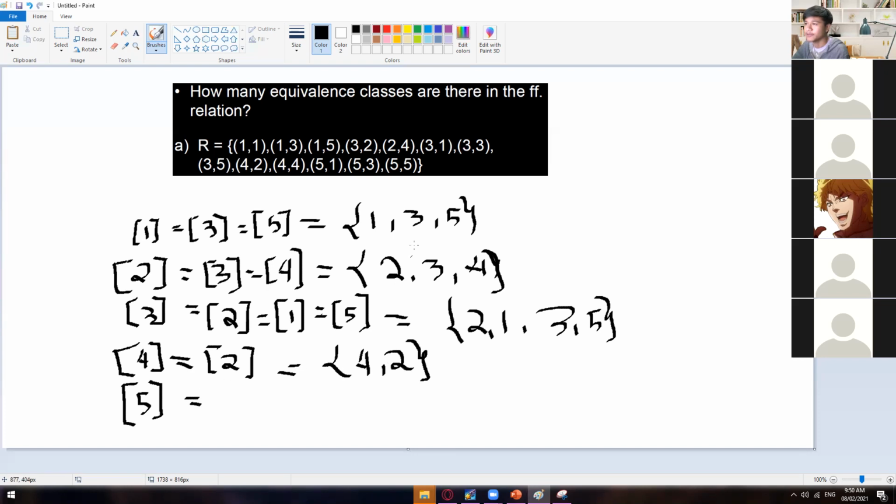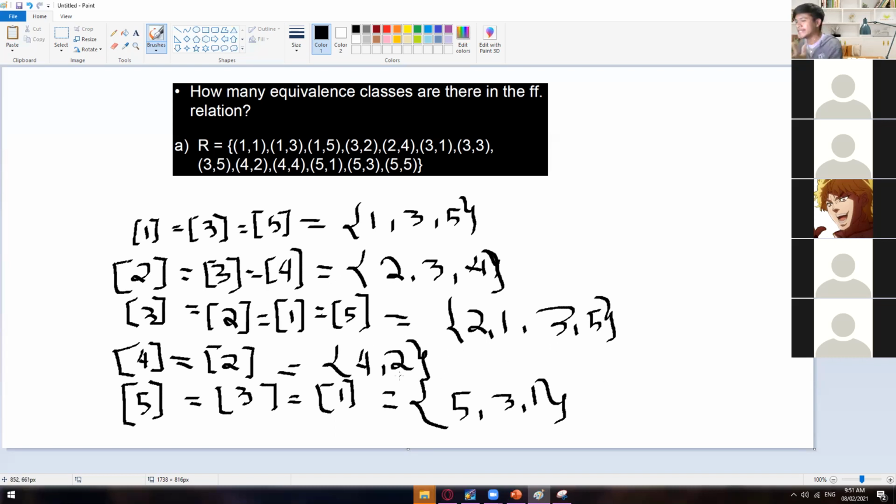Okay, how about 5? So 5 is related with 3. 5 is also related with 1. What else? Do we have 5, 2? That's it. 5, 4, no. Okay. That's it. So from here, this is again another class which is composed of elements 5, 3, and 1. All right. So check everything. It seems that everything is okay already.